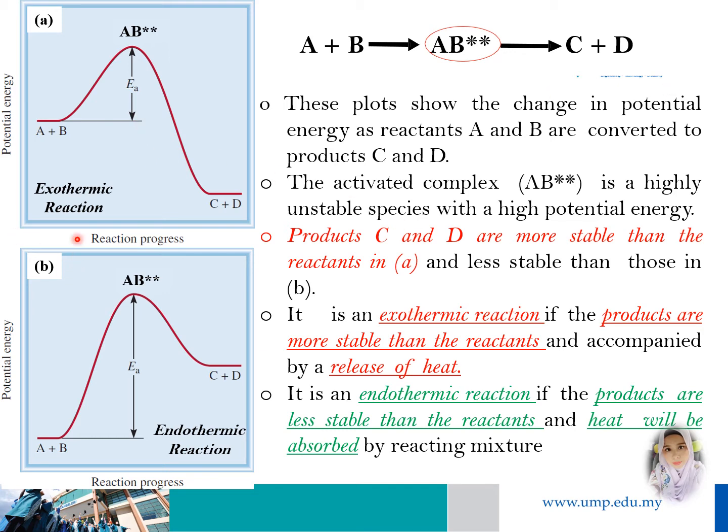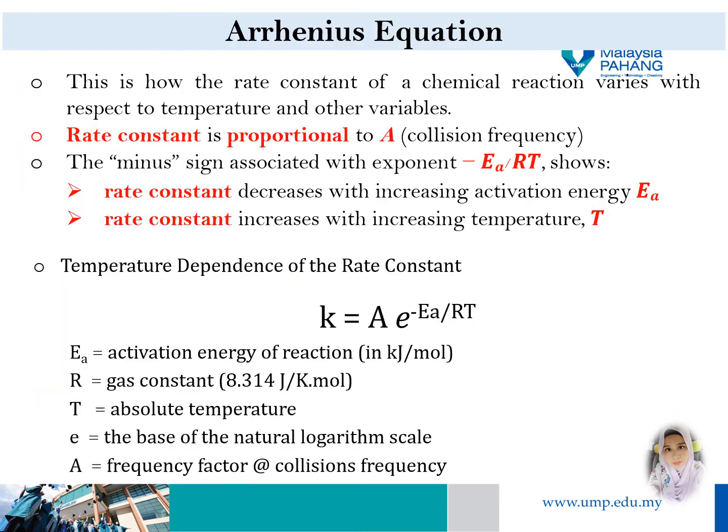So for exothermic reactions, the product is more stable than the reactant, while for endothermic reactions, the reactant is more stable than the product. Okay, the Arrhenius equation shows the relationship between the rate constant k with respect to the temperature, where the rate constant is proportional to A, the collision frequency. So the rate constant will decrease with increasing activation energy and increase with increasing temperature.